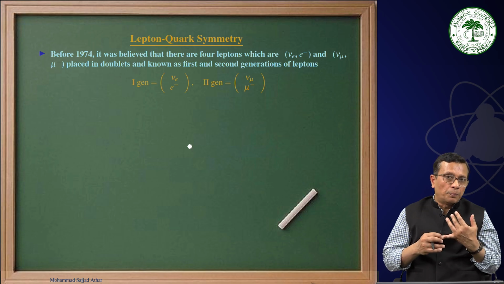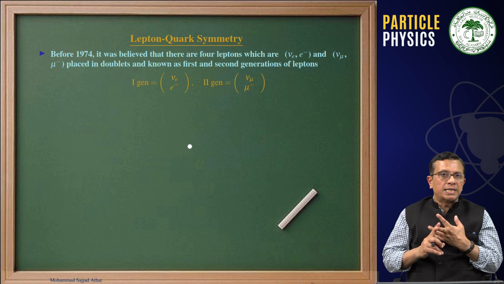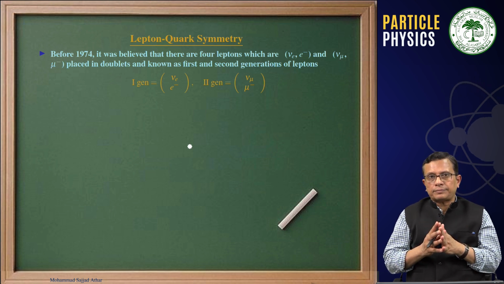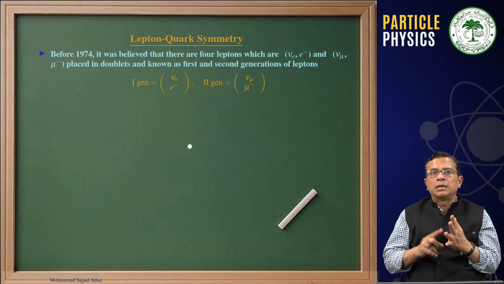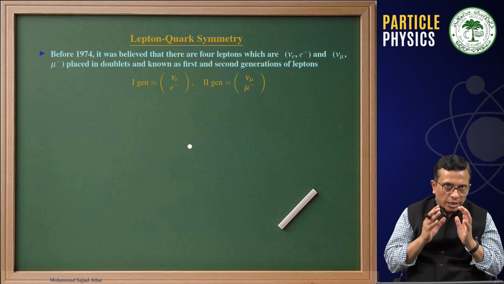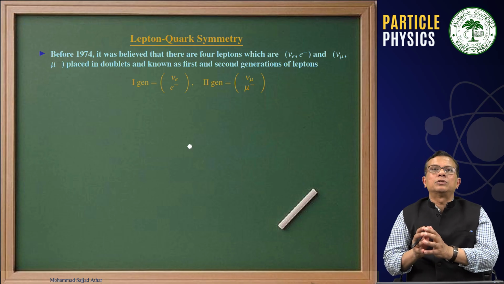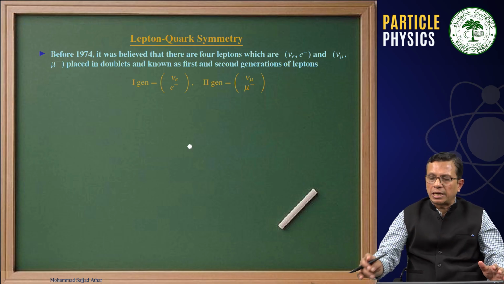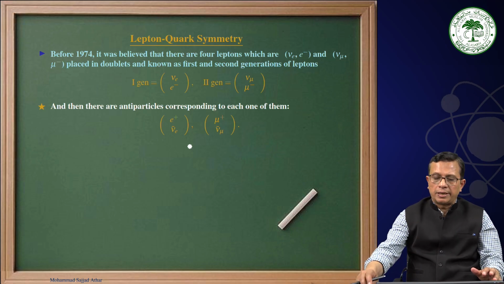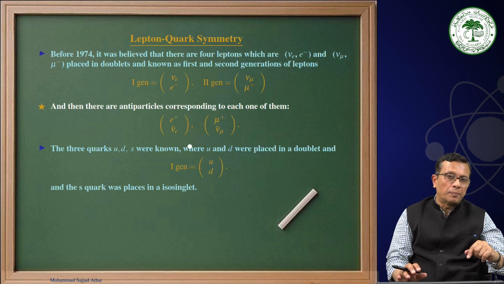So in the early 1960s we had four leptons, nu e, e minus, and nu mu, mu minus, which we divided into two generations: electron type neutrino and electron in a weak isotopic spin doublet, and muon type neutrino and muon in another weak isotopic spin doublet. Similarly, we had doublets for the antiparticles.